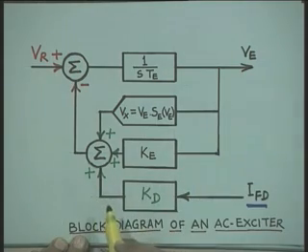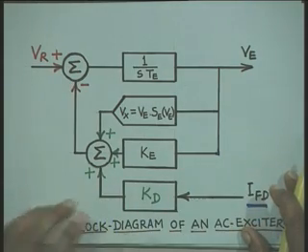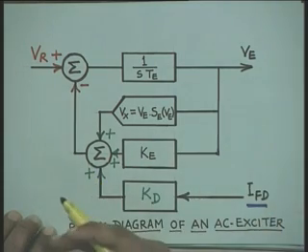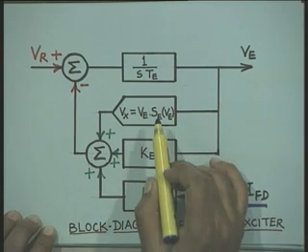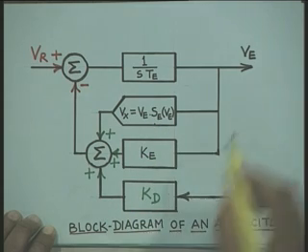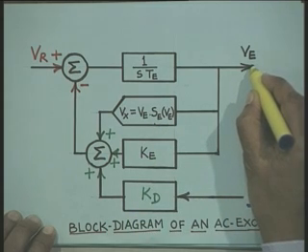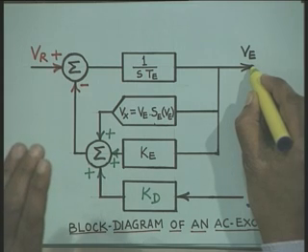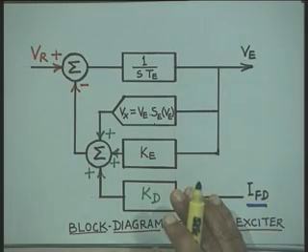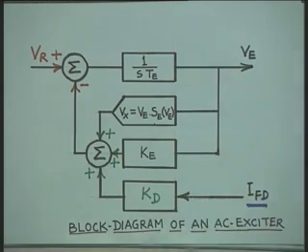Therefore, if you see the complete model, the difference between the DC exciter and AC exciter is, one, this term, that is, we are putting an additional term to account for the demagnetizing effect. Second, this saturation function is obtained from the OCC. And third, the output here is the terminal voltage of the exciter, not the voltage applied to the field winding, because this voltage which is the output of the exciter is rectified and fed to the field winding. Therefore, there is a rectifier in between. This is the main difference between the DC exciter and AC exciter.